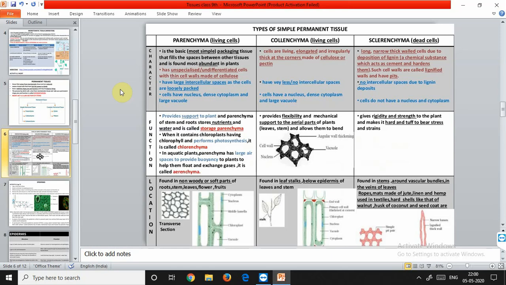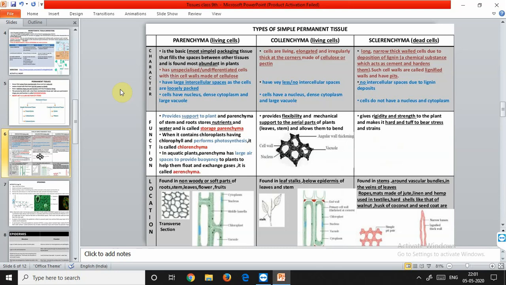The occurrence. Now we'll discuss where they are found. The parenchyma is widely distributed in plants, such as stem, roots, leaf, flowers, and fruits. They are found everywhere in the plant. Thus, the parenchyma tissue is found in the soft parts of the plant such as cortex of roots, ground tissues in stems, and mesophyll of the leaves. It is also distributed in the pith region, the medullary region, as well as packing tissues in the xylem and phloem. So now you can see they are found almost everywhere wherever the soft parts are present. That means parenchyma is a soft tissue.